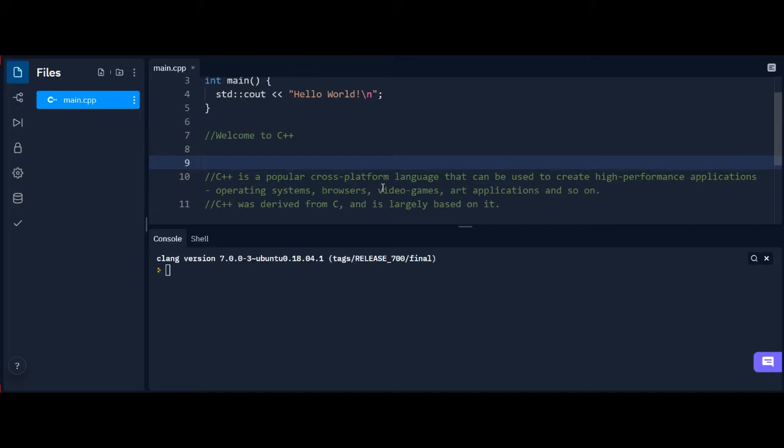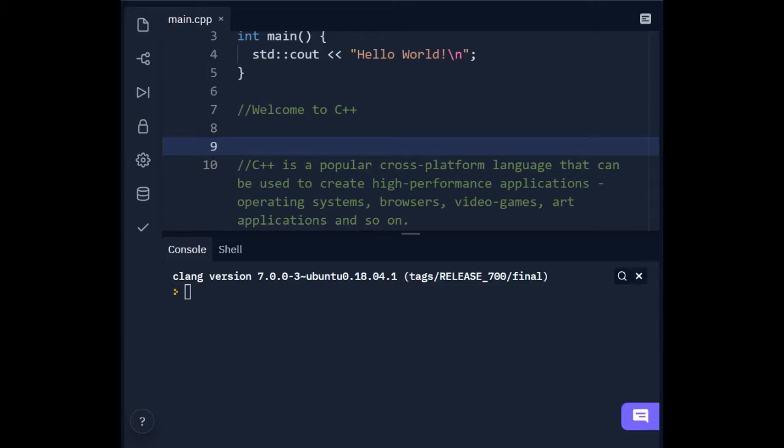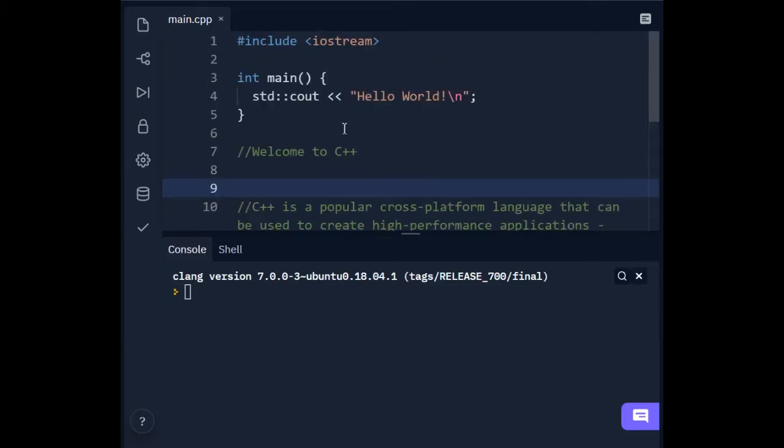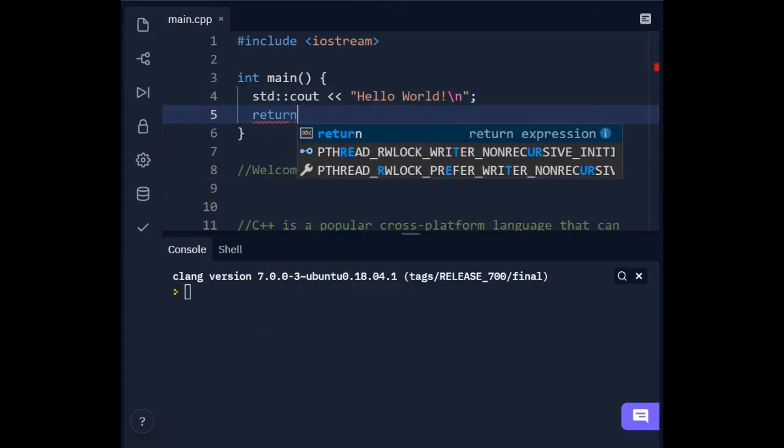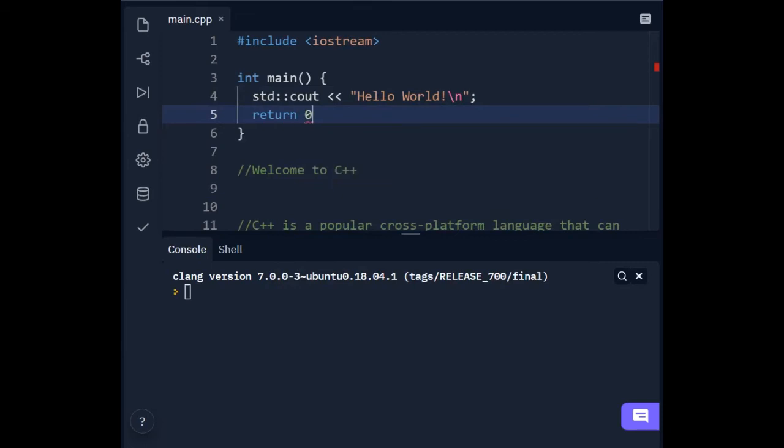C++ was derived from C and is largely based on it. So C and C++ have lots of similarities, also in coding style. A C++ program is a collection of command statements, as you can see here, and below is a simple program template. We can also write return 0, same as C, and int main is also used.